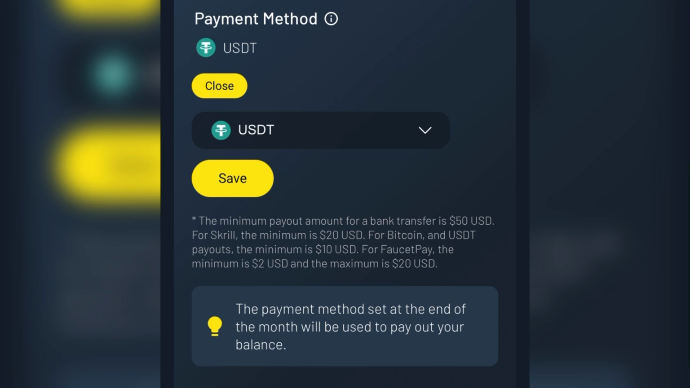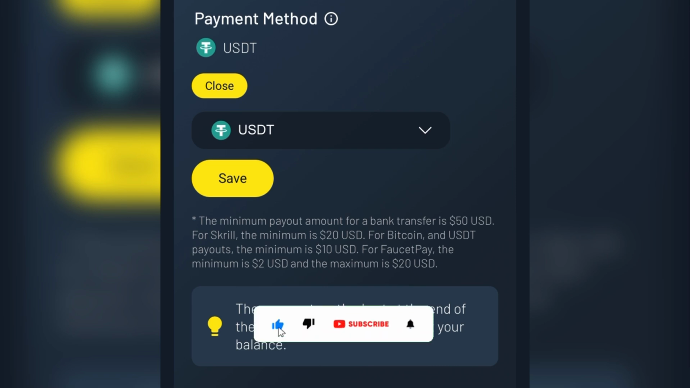Now it says the minimum payout amount for bank transfer is 50 USDT. For skill, the minimum is 20 USDT. For Bitcoin and USDT payout, the minimum is 10 USDT. For Faucet Pay, the minimum is 2 USDT and maximum is 20 USDT. So these are what you should take note before you proceed in using this platform to earn for yourself.